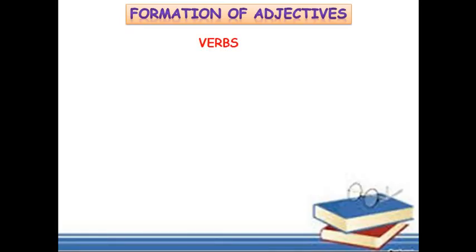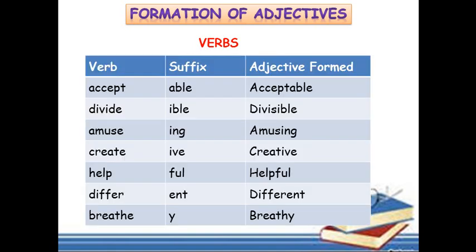We can form adjectives from verbs. Let us study this table together. We have the verb, the suffix, then the adjective that is formed. Let us read together. Are you ready? Let's go. Accept and able gives acceptable.